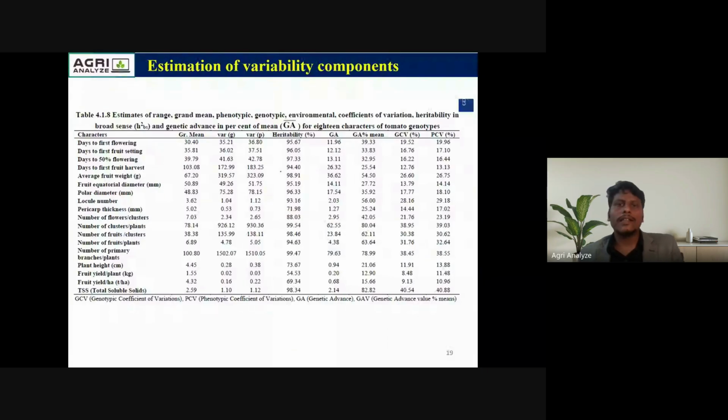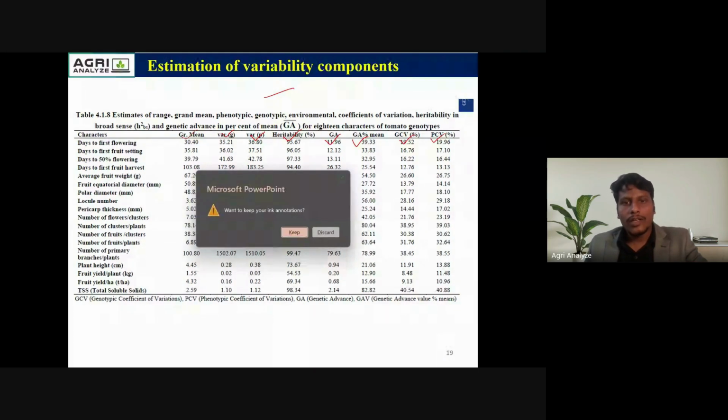This is the estimation of the variability components. That is the table taken from a thesis. In that table, you can see the grand mean value, genotypic variance, phenotypic variance, heritability, genetic advance, genetic advance percentage, GCV percentage and PCV percentage. Now we are going to demonstrate how to analyze the estimation of variability in Agri Analyze.